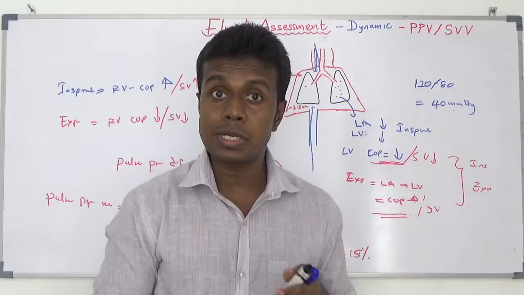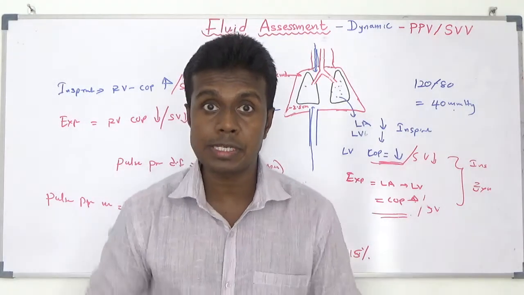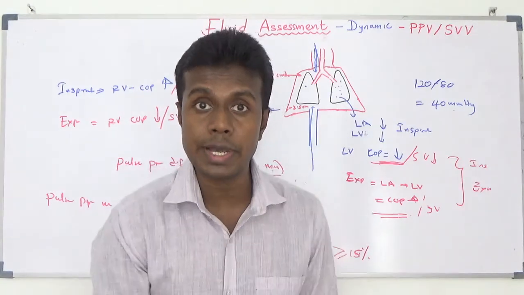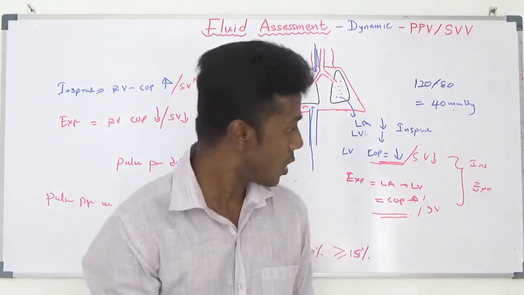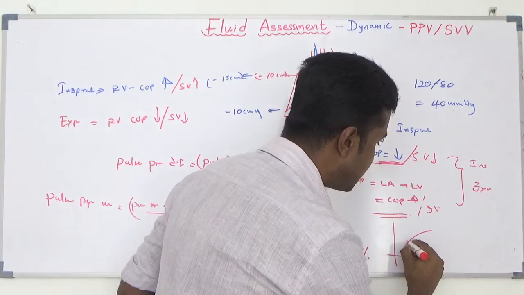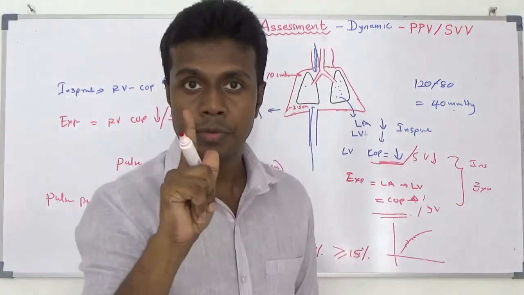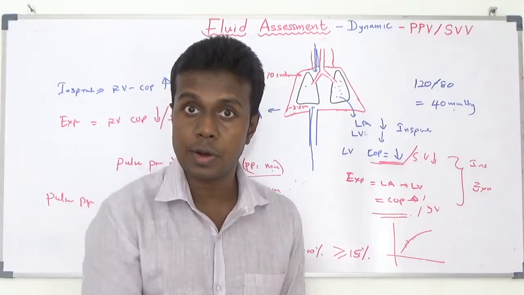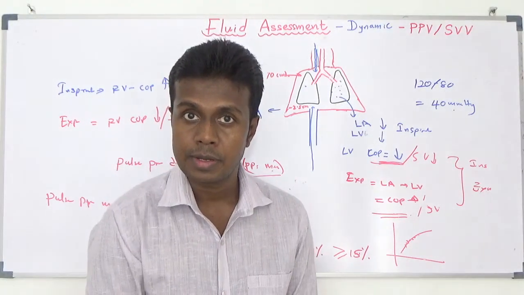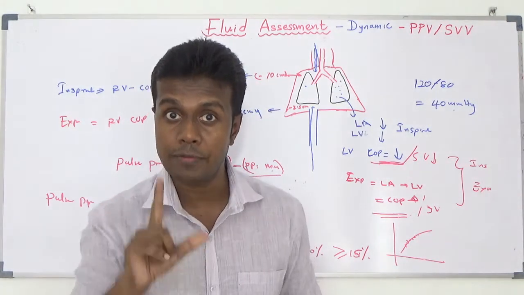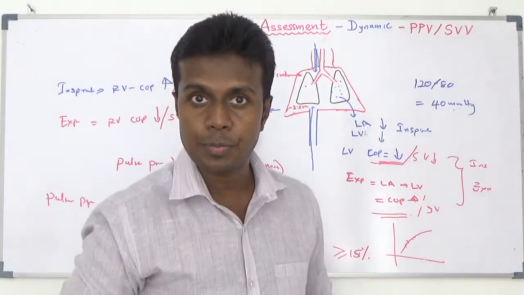That means with inspiration, once blood is received into your left ventricle, right ventricle and left ventricle, it will create more cardiac output. That means your patient must be on the ascending part of the Frank-Starling curve, not the flat part, not the downstream part. If you find a patient with pulse pressure variation more than 15%, you can give fluid to your patient.